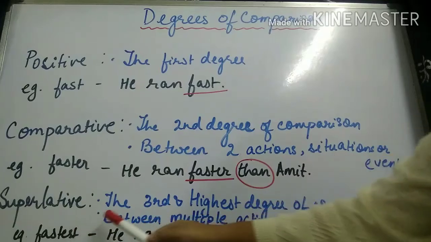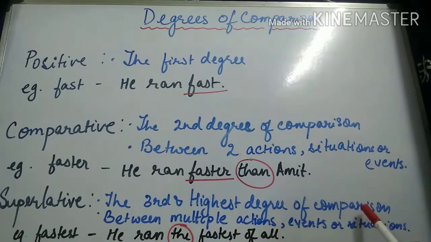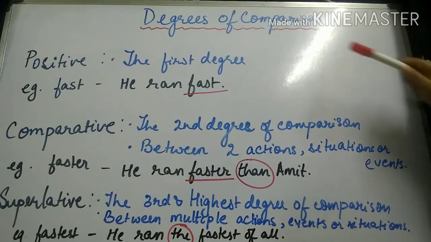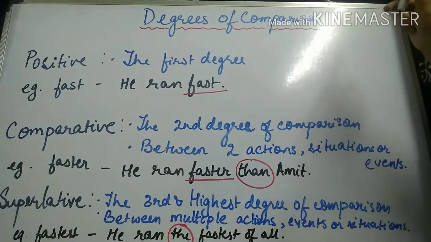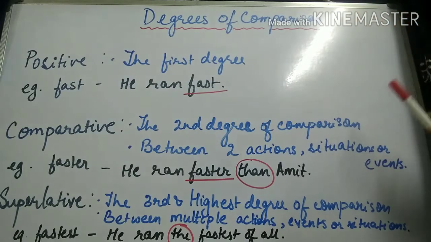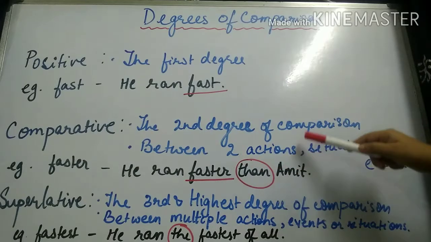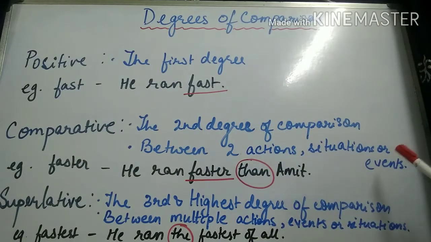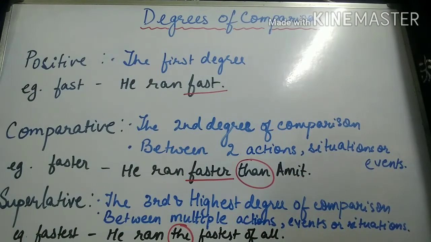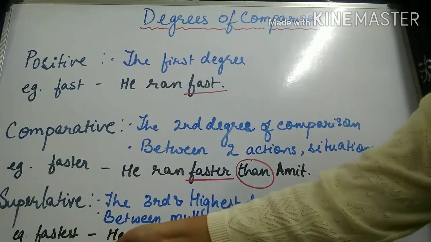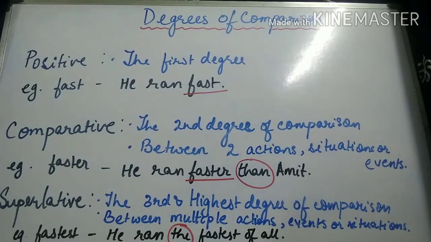Finally, the superlative degree is the third and the highest degree of comparison, and this comparison is made between multiple actions, events, or situations. So this is the difference. The positive degree is the first degree, wherein only the characteristic of one particular action is mentioned. In the second one, the comparison is being made between two actions, situations, or events, and in the superlative degree, multiple actions or events are being compared. So the sentence becomes he ran the fastest of all, with the word fastest as the adverb in the superlative degree.